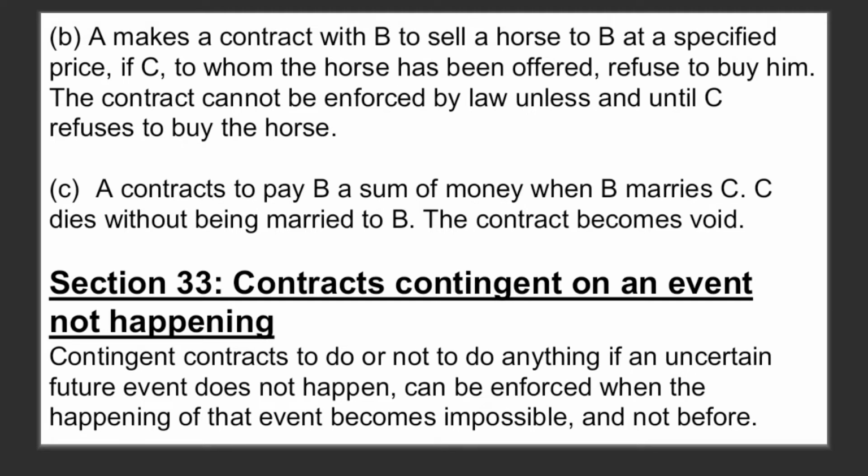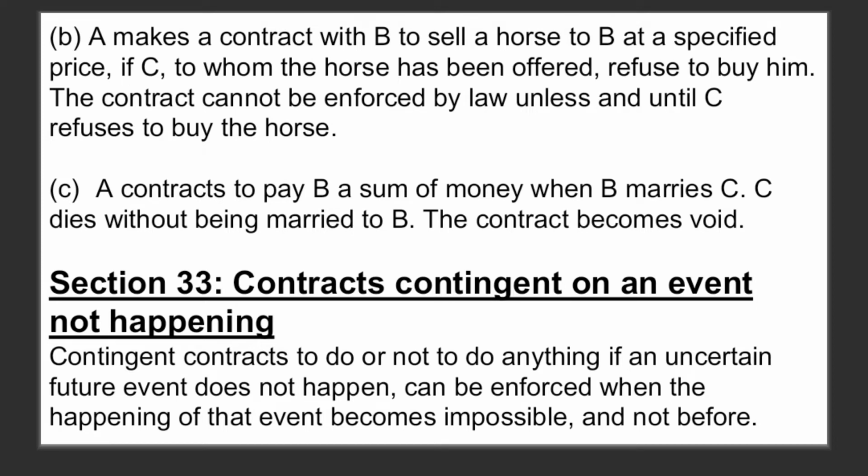And the third one being A contracts to pay B a sum of money when B marries C. C dies without being married to B. Now the whole contract becomes void. Now section 33 says about contracts contingent on an event not happening. Okay, that's now totally opposite of section 32.